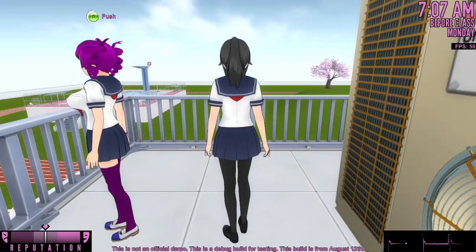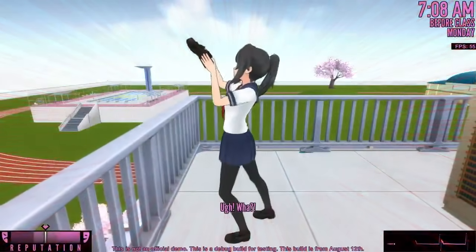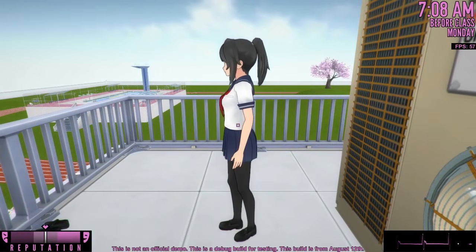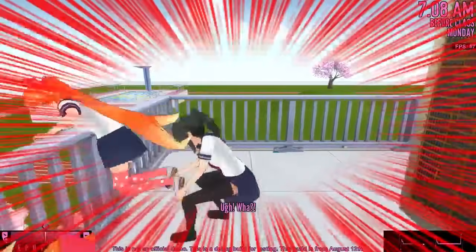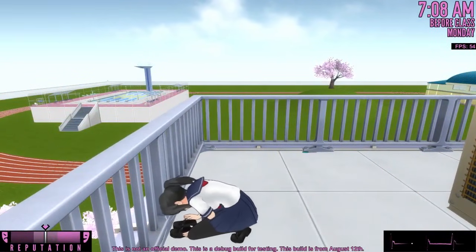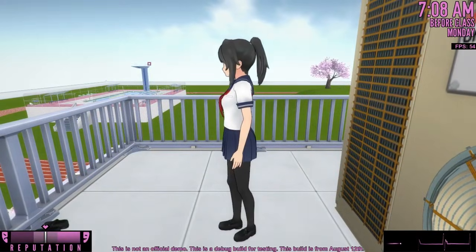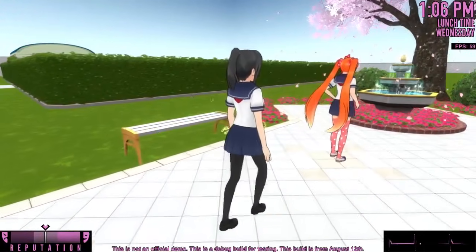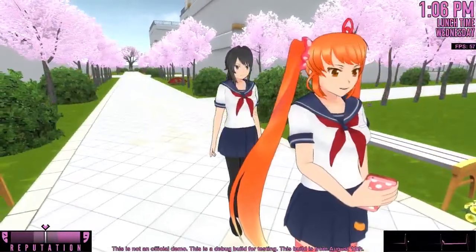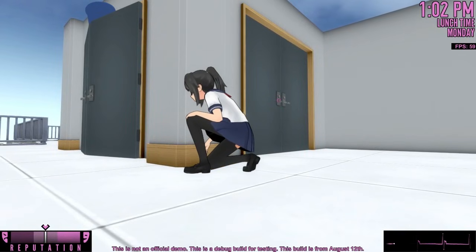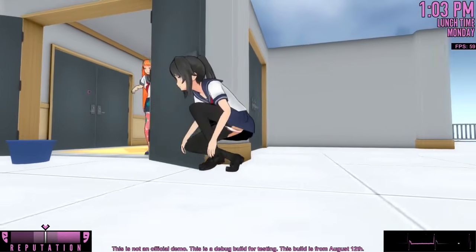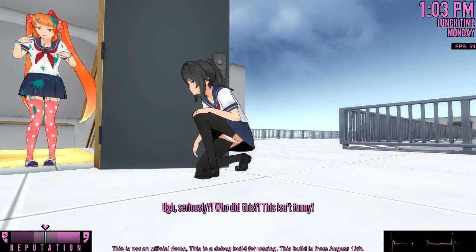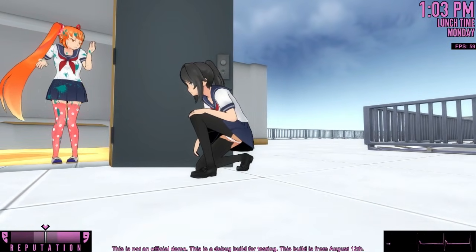For the past 2 years, players have been killing Kokuna in a wide variety of different ways. When I finally release Osana, I don't want it to feel like I just swapped out Kokuna for a girl with different hair. I want the experience of eliminating Osana to feel completely different from the experience of eliminating Kokuna. I want the experience of sabotaging Osana's interactions to feel organic, not scripted. I want you to feel like events are occurring because of your choices and actions, not because of an invisible script in the background. That is my game design philosophy for Osana.